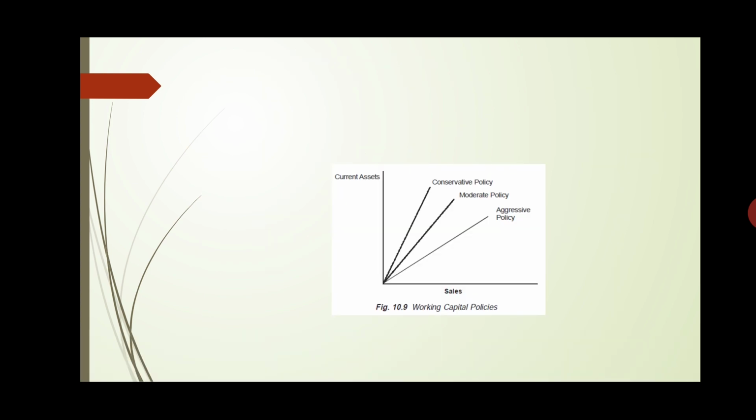So this was all about understanding the three approaches which a firm can consider according to their nature and suitability of the organization. And consolidatedly, we can depict these three policies: conservative, moderate, and aggressive policy, in terms of this diagram as well. So I hope this one is clear to you.